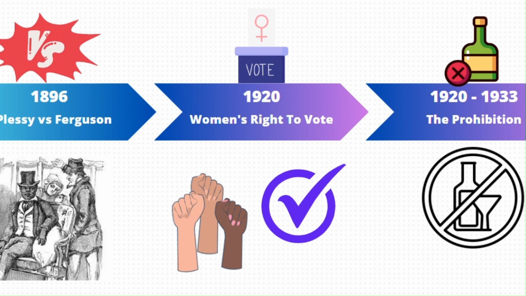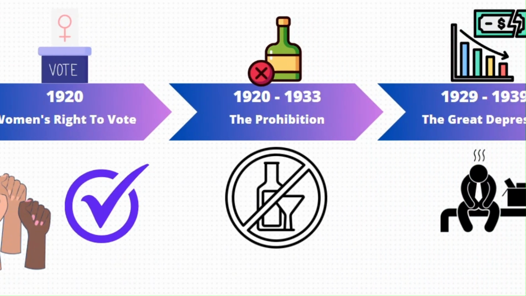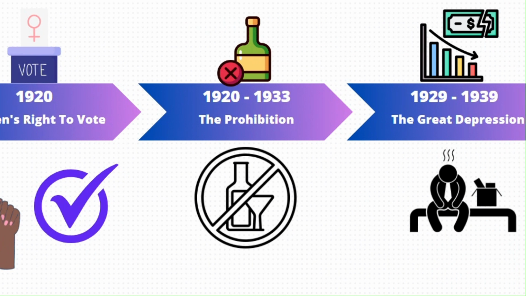During the early 20th century, the United States witnessed a turbulent era known as Prohibition, which lasted from 1920 to 1933. The 18th Amendment banned the production, sale, and transportation of alcoholic beverages, aiming to address social issues caused by excessive alcohol consumption. However, prohibition led to a rise in organized crime and illegal bootlegging. Ultimately, the widespread discontent with the law and its unintended consequences prompted its repeal with the 21st Amendment, ending prohibition and allowing the legal sale and consumption of alcohol once again.